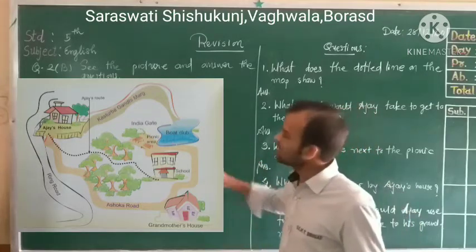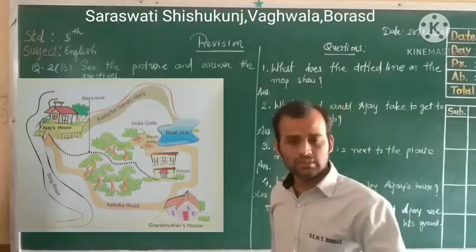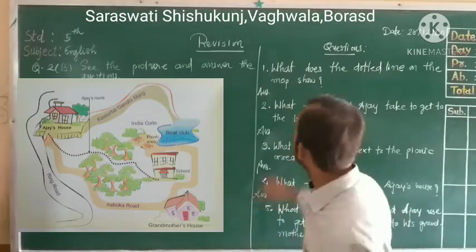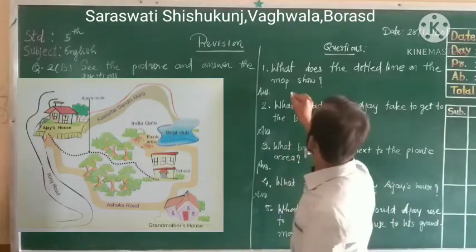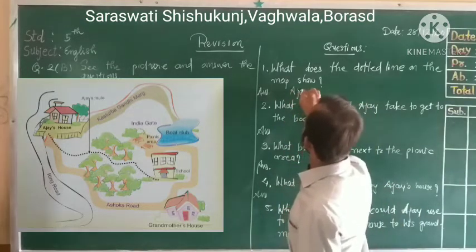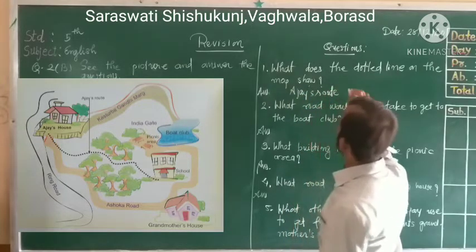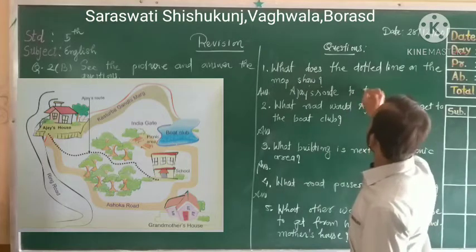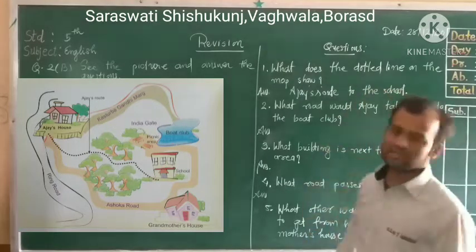It shows Ajay's route to the school. So the dotted line shows Ajay's route to the school. That is your first answer.